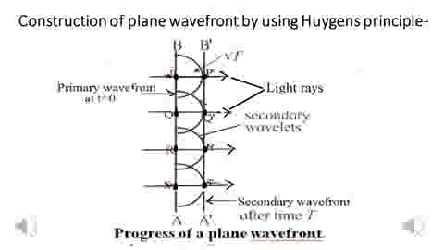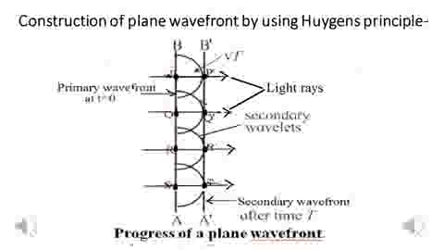Then, according to Huygens principle, these 4 points act as secondary sources of light and emit secondary waves in the forward direction. If v is the velocity of light, then in time t, each wave from points P, Q, R, S covers the distance equal to vt.